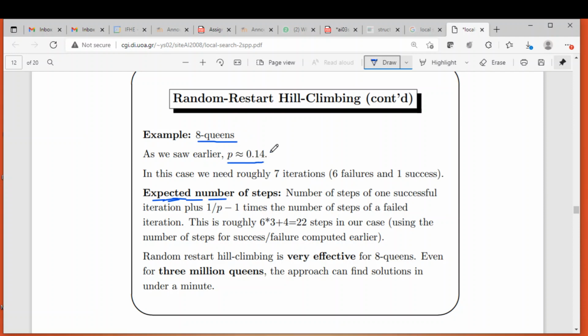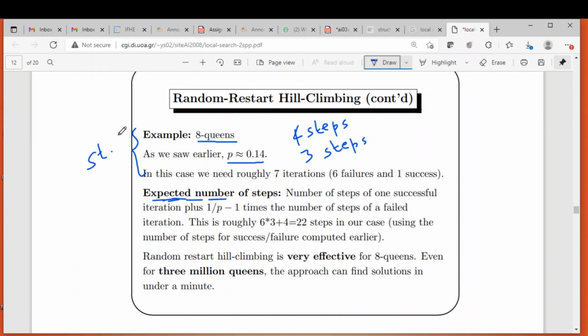We know that its probability of success is 14 percent, so the probability is 0.14, and whenever it succeeds it takes 4 steps on average. When it fails, it needs 3 steps on average. This is the case of solving the 8 queen problem using the steepest ascent hill climbing algorithm.